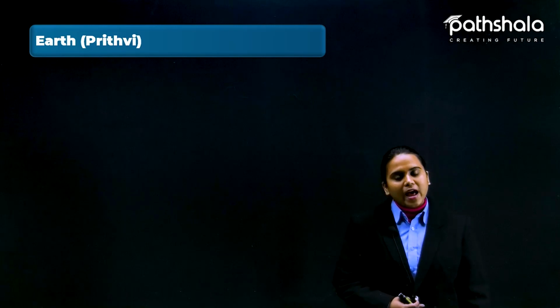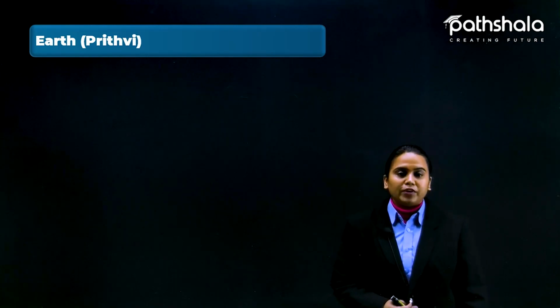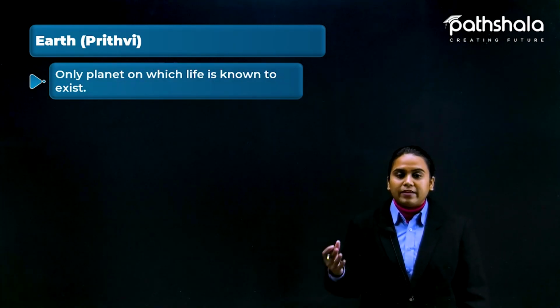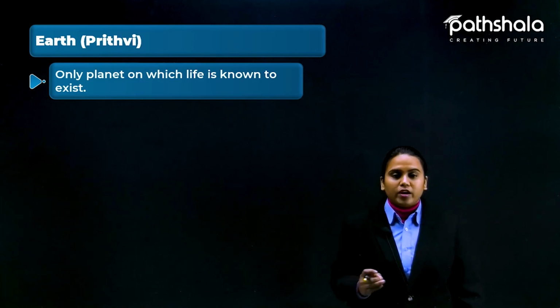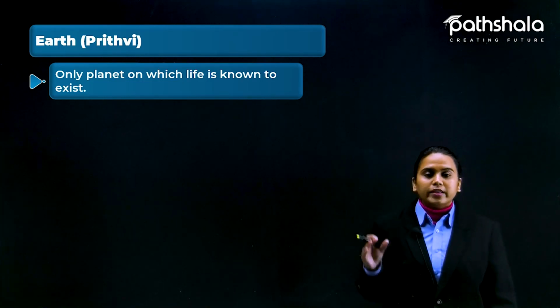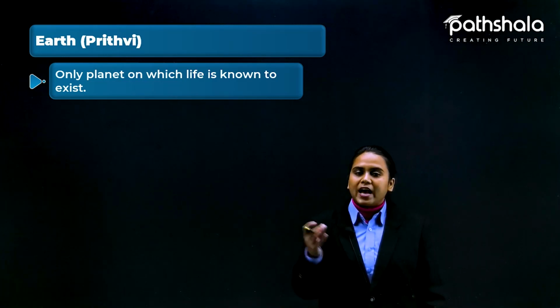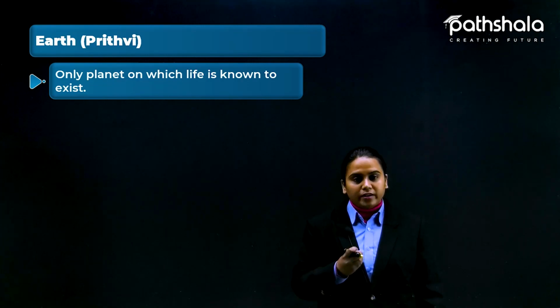Our third planet is our home planet, that is Earth, and we also call it Prithvi. Okay, so it is the only planet, students, that has life, and it is known to exist till date. None of the other planets or any other part of the outer solar system, we haven't seen any existence of life till date.